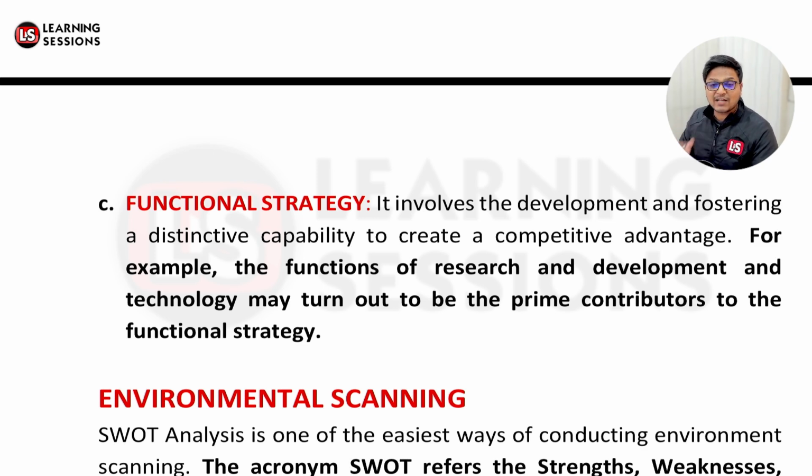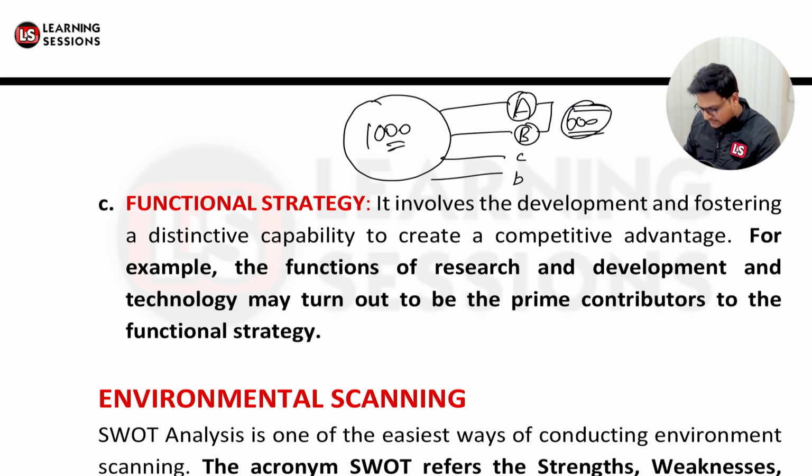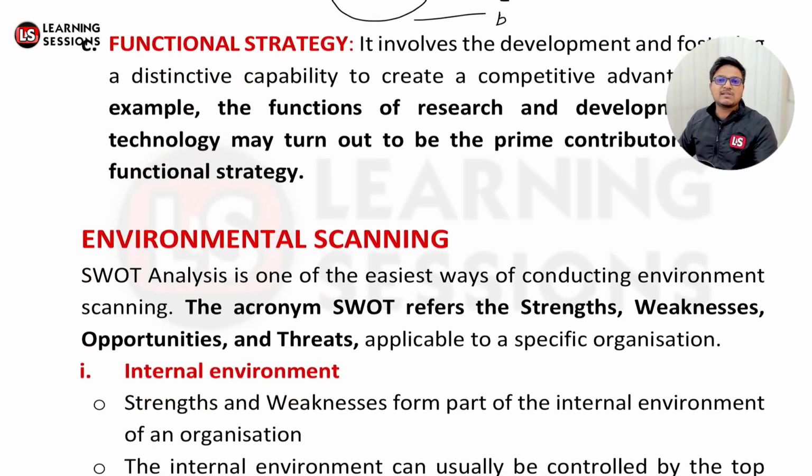This is actually related to functional strategy. Let's say, in a case, I'm having a budget of 1,000 and I want to spend it on different departments, and I see that of departments A, B, C and D, departments A and B are quite profitable to me. Let's say I'm spending 600 on those departments. That's my functional strategy. That's my functional strategy.